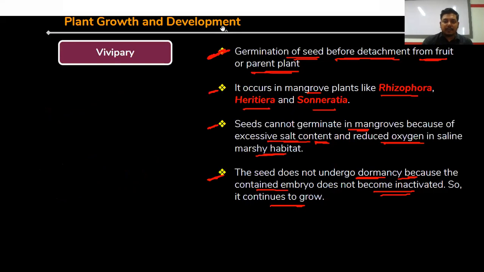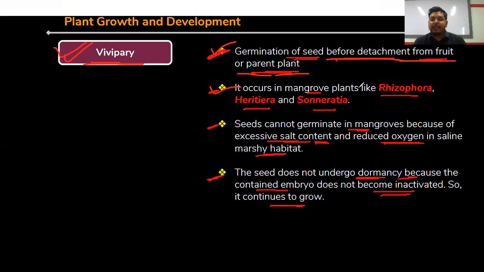Okay. Now, before we go through epicotyl and hypocotyl seed germination, just learn one term here. Vivipary is germination of the seed before detachment from the fruit or parent plant, right? Generally, the seed comes out from the plant body and is fully detached from it, and this is found throughout the plant community. But in some plants the seed is still present within the plant and undergoes the germination process. This is called vivipary.